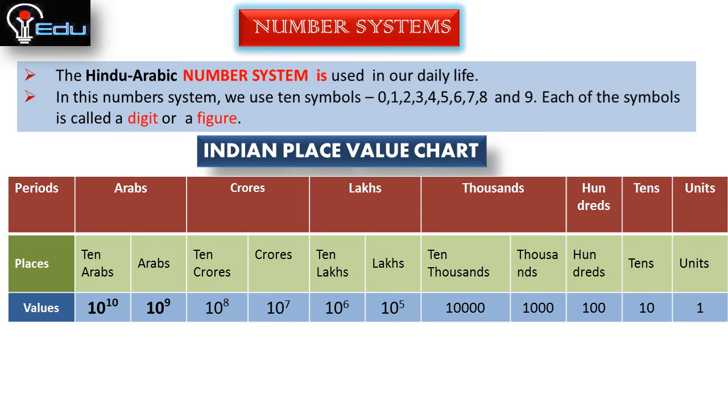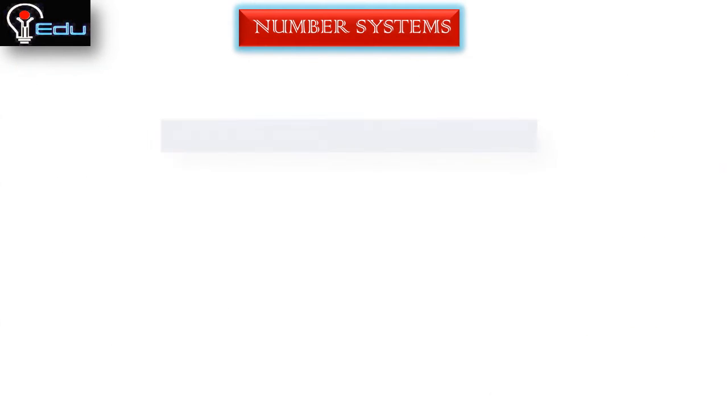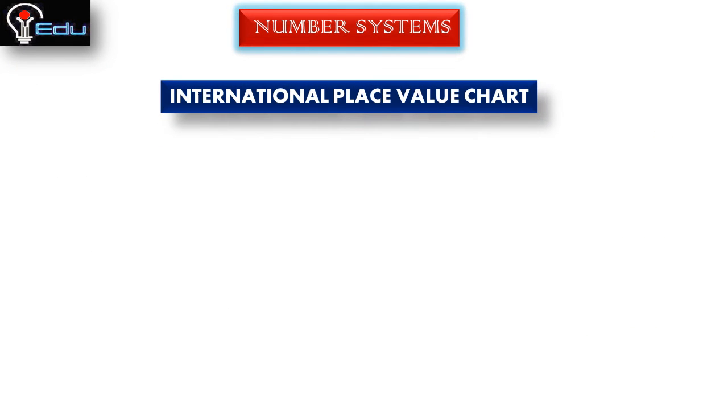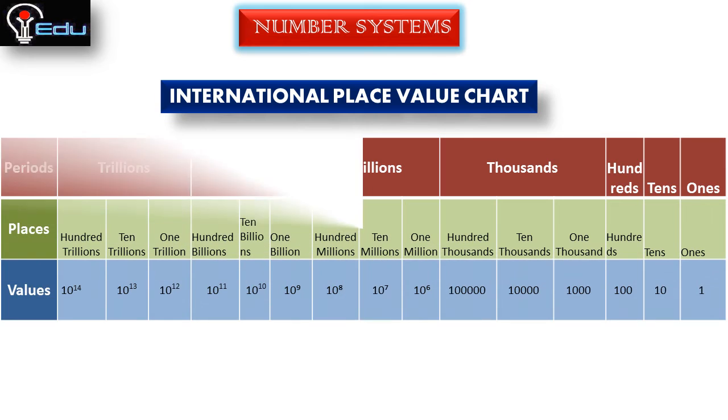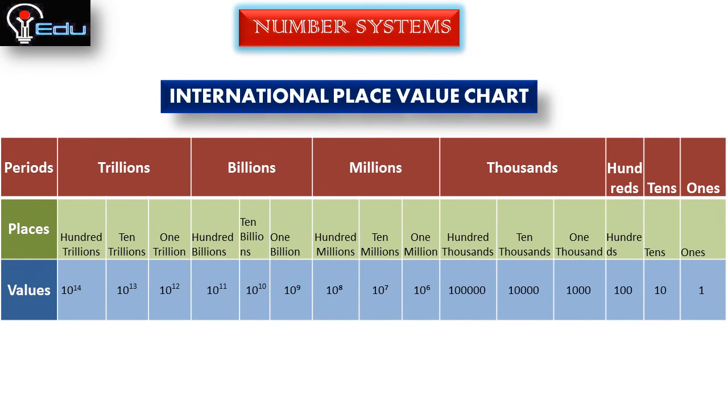And we will see the international place value chart. In this we have the same periods, places and values. In these periods we have ones, tens, hundreds, thousands, millions, billions and trillions.